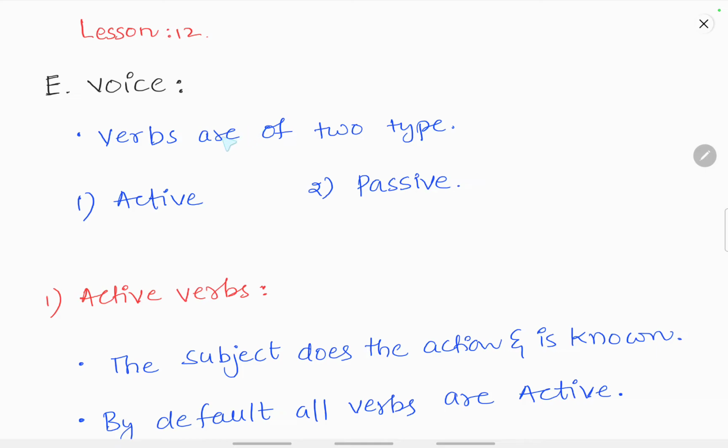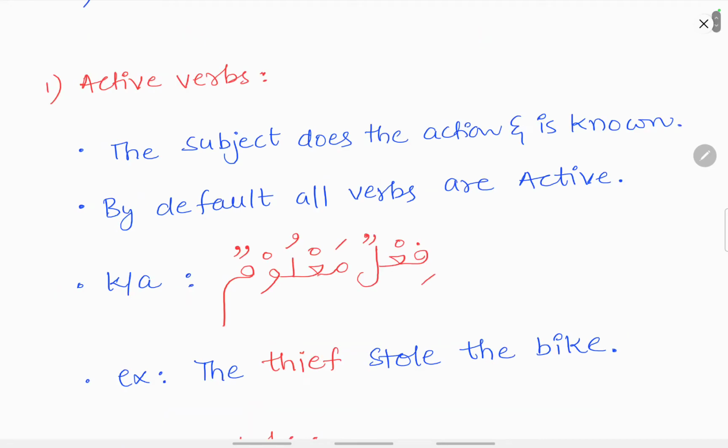So last class we finished the gender and transitivity of a verb. Today we will be seeing the voices of a verb. Verbs are of two types, the active voice and the passive voice.